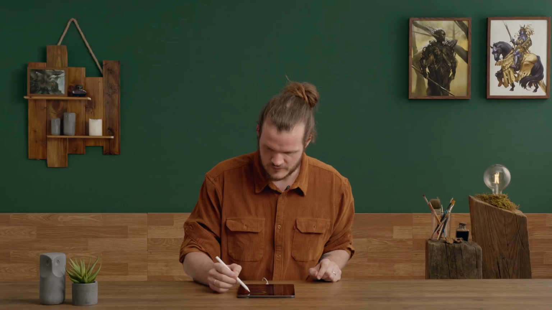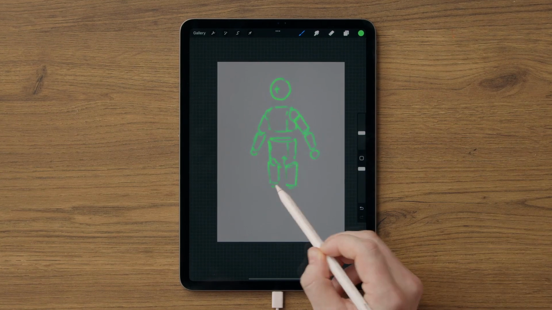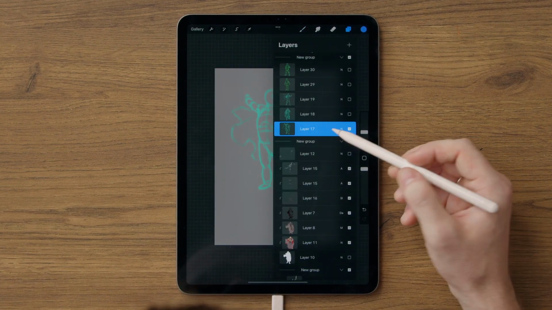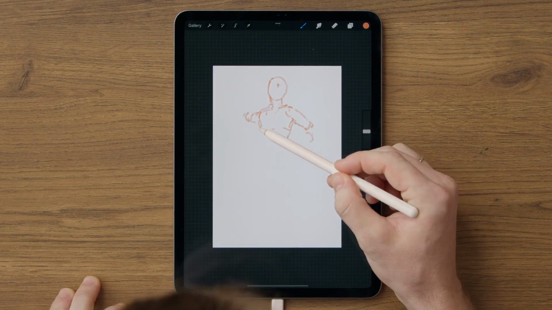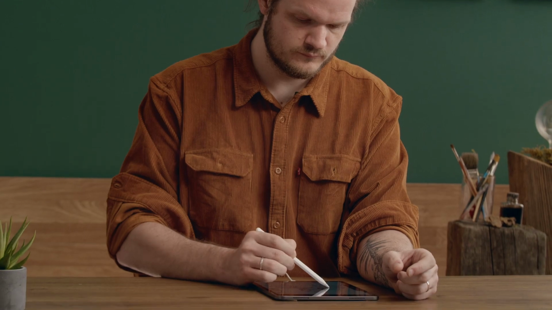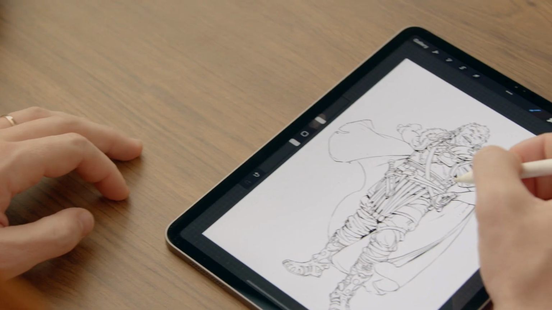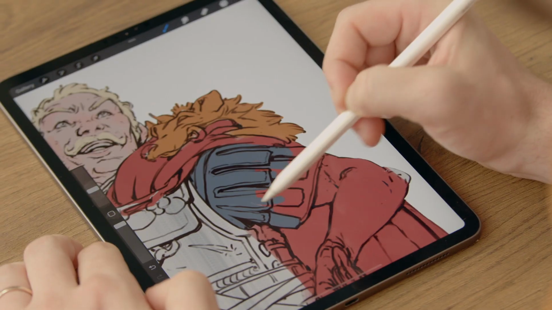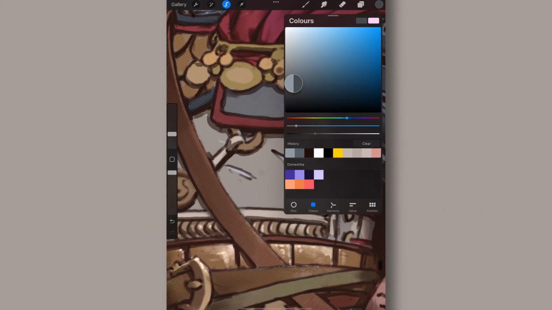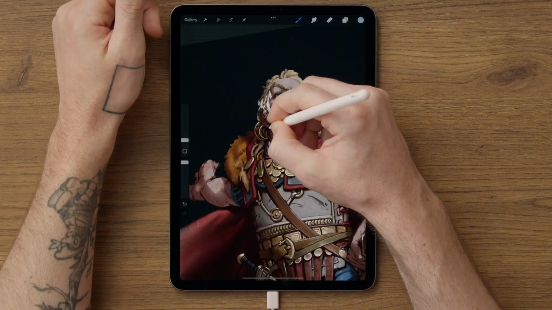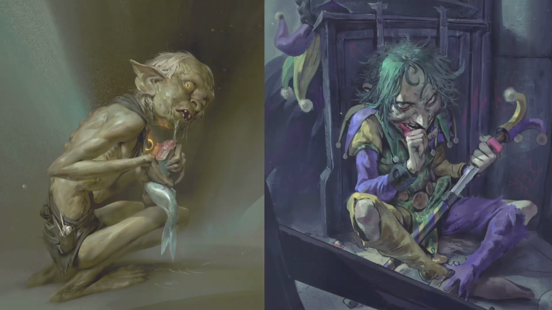So, time to draw. First, we'll use simple shapes to create our character's structure, and then build up the layers until we've captured the mannequin's pose and costume. After that, we add lines, volumes, angles, as well as color, texture, and lighting. Lastly, we'll tidy up the composition, apply the finishing touches, and add some extra details. By the end of this course, you'll know how to bring to life characters with both inner and outer worlds.